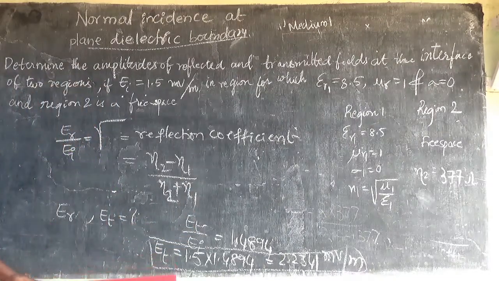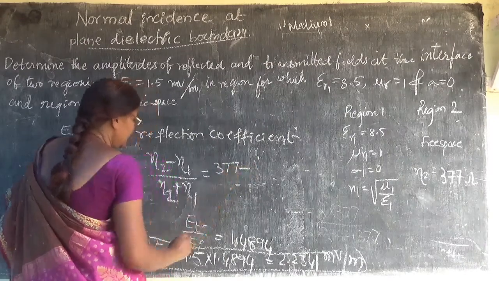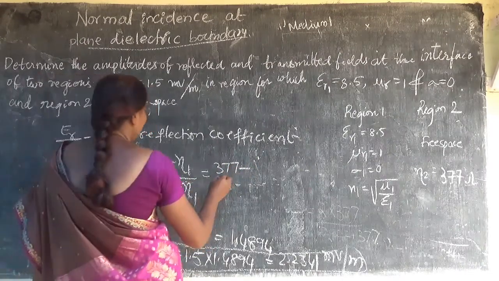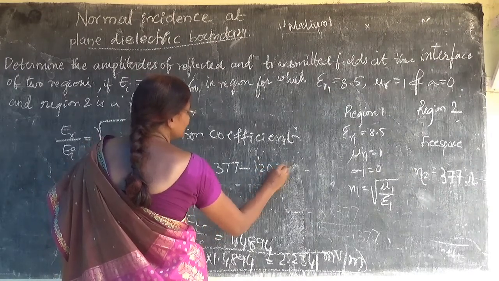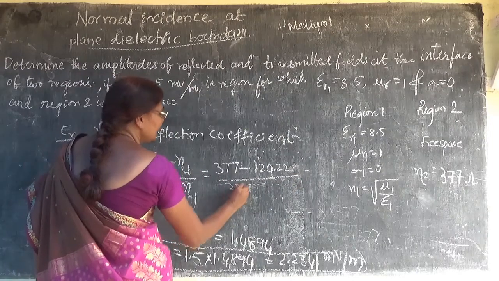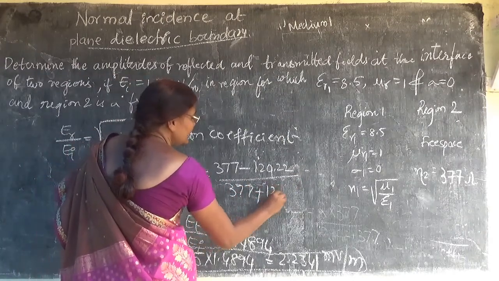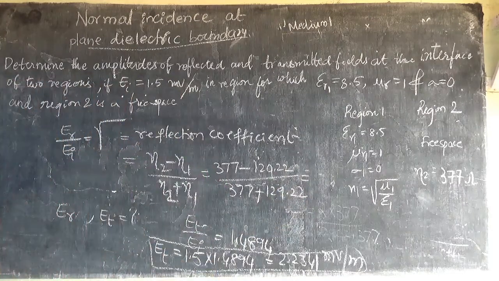So what is eta 2? Eta 2 is 377 minus eta 1, 129.22, divided by 377 plus 129.22. So what is the value?